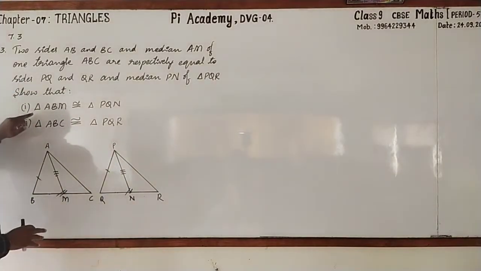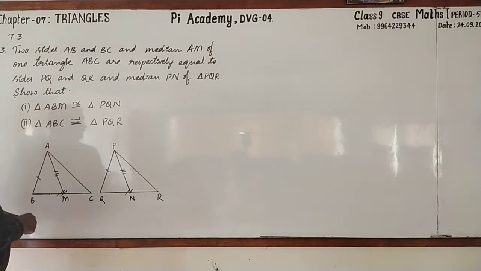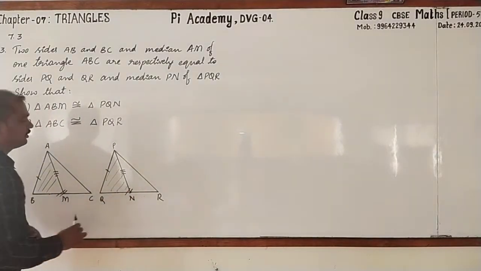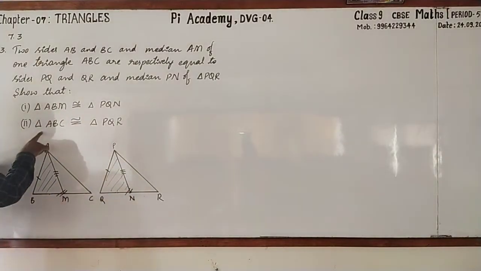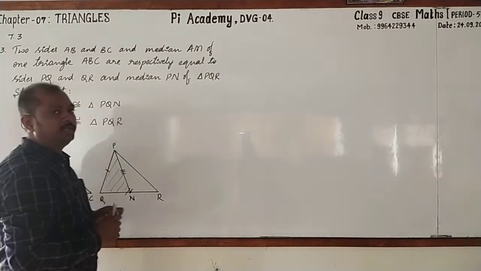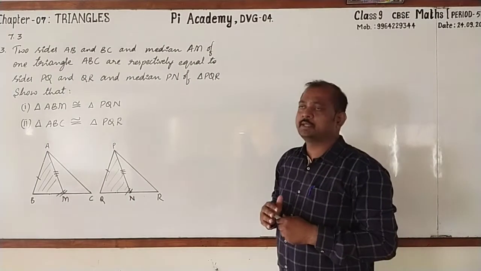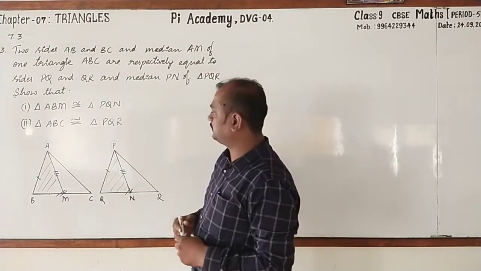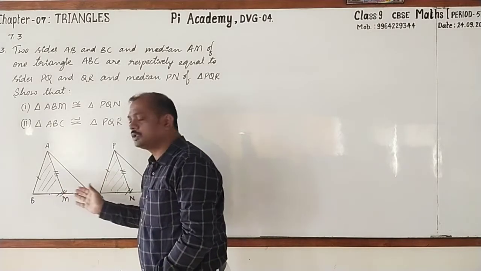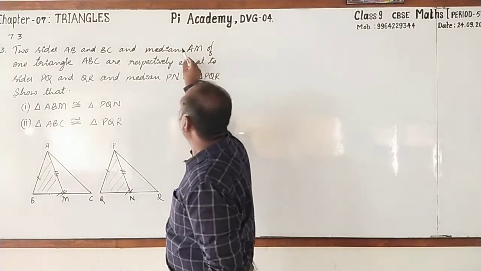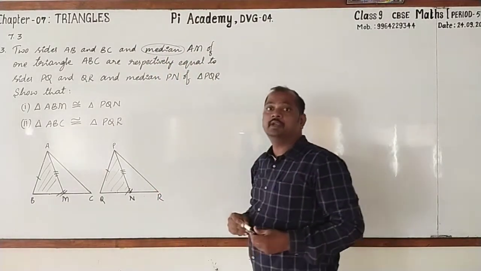If it is so, we have to show that triangle ABM, I am going to shade it, is congruent to triangle PQN. Then we have to prove that triangle ABC is congruent to triangle PQR. This is very simple. Look here. Once we shall go through the given statement. Here we have already mentioned the corresponding sides. And we have one more word, median.